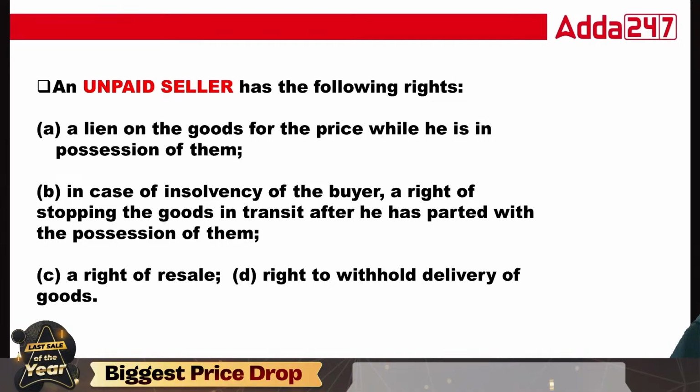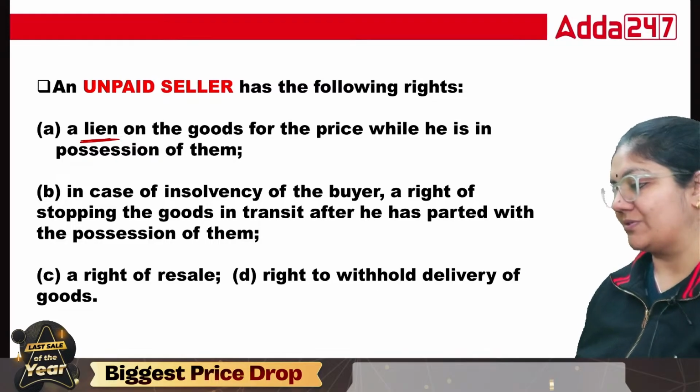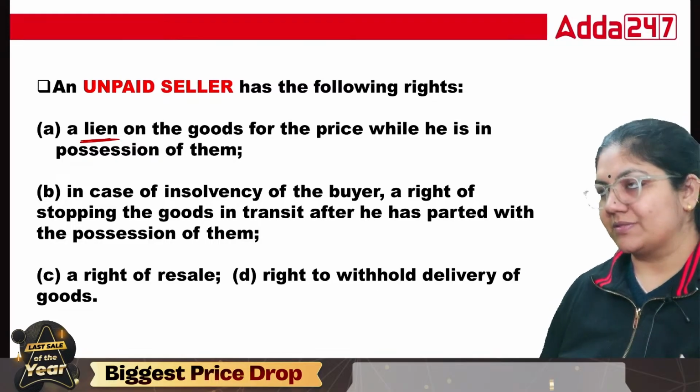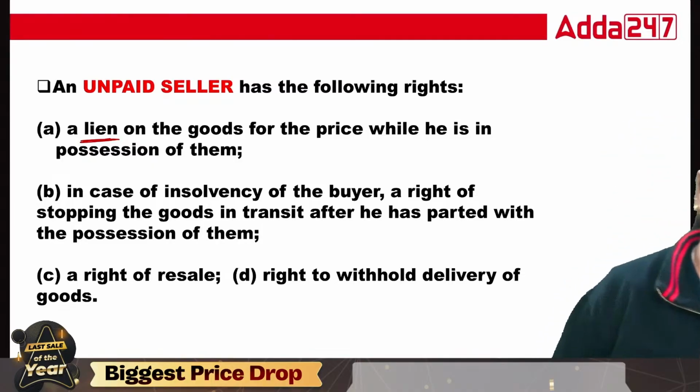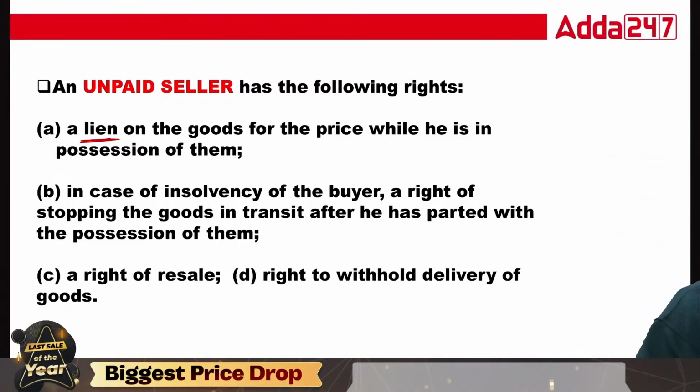Unpaid seller has rights. The first is lien on the goods. So what is lien, class? Lien is basically a holding power. Suppose the buyer is not able to give the money and the goods are in the hand of the seller, the seller can hold the goods. So lien on the goods for the price while he is in possession of them.